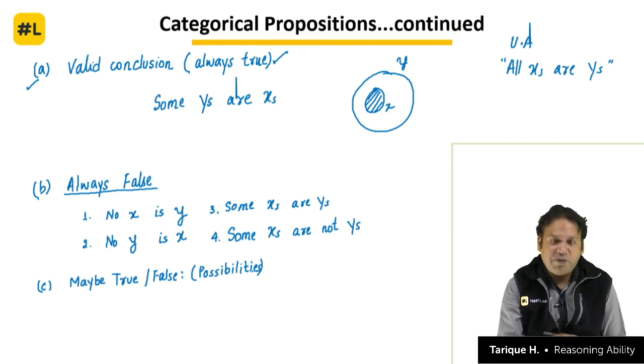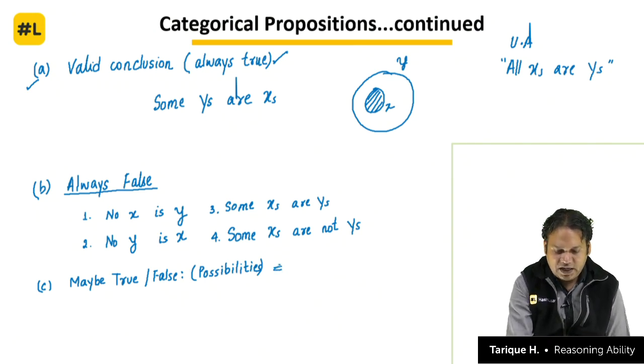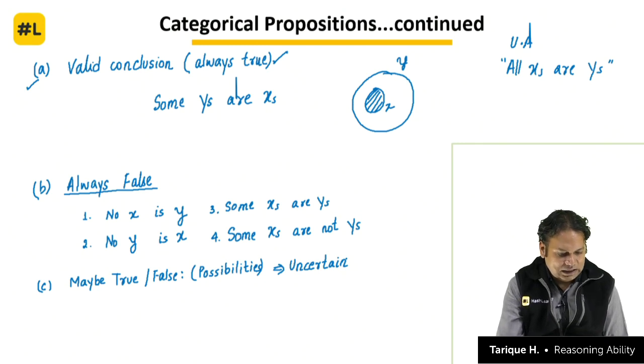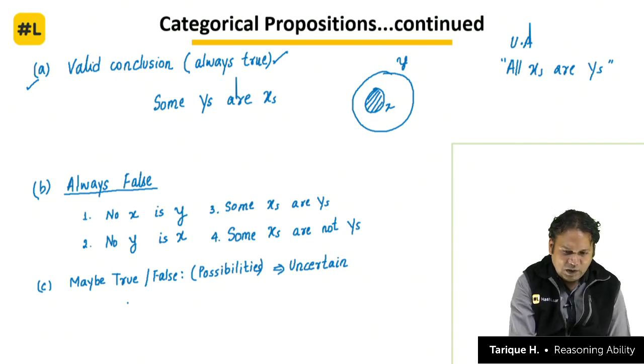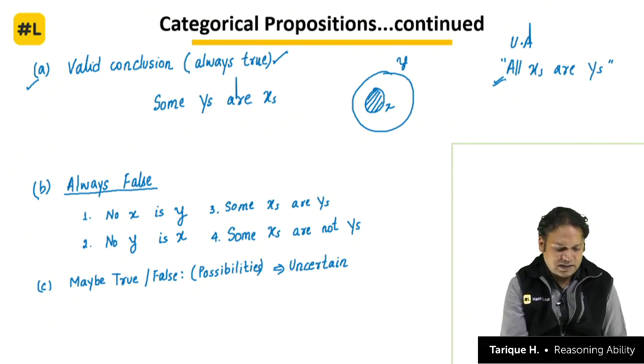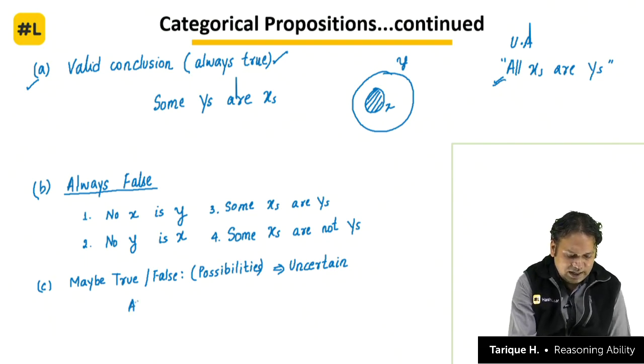So what may be true, may be false, means we don't know. It means we are uncertain. This third type of statement deals with something that we are not certain about, something which is uncertain, that is, may be true, may be false. First of all, let us see. If I say all x's are y's, this is our statement, can we say that all y's are x's?